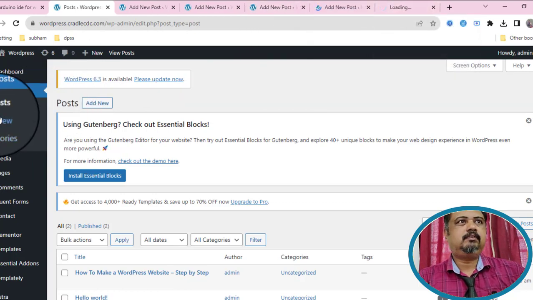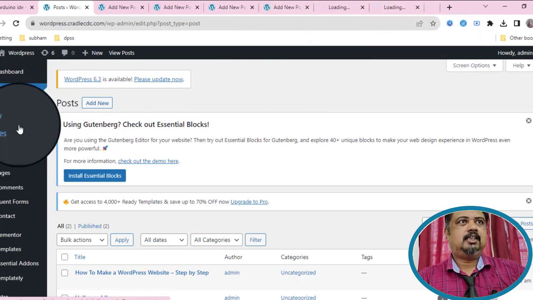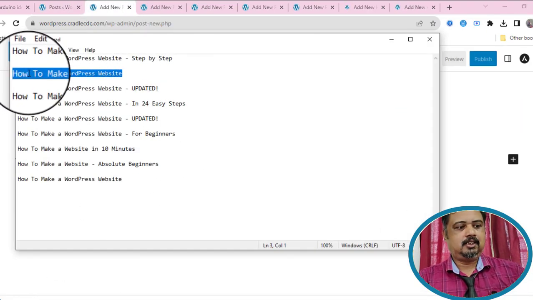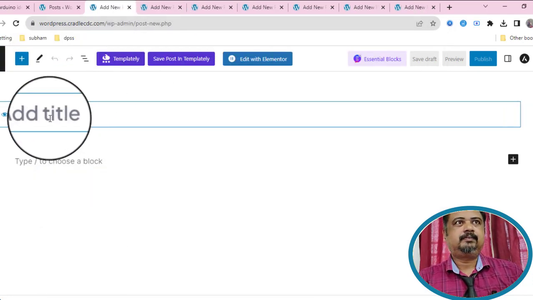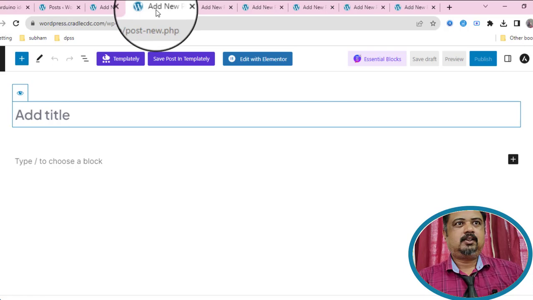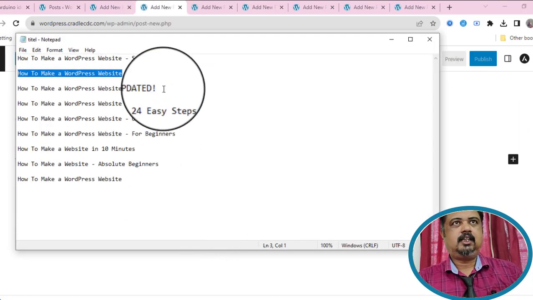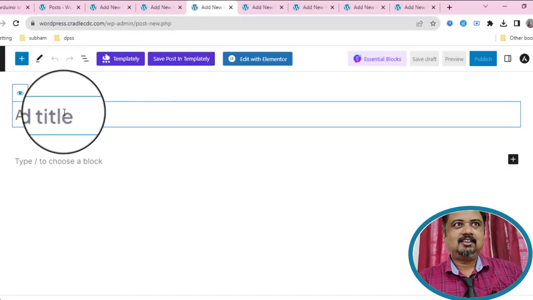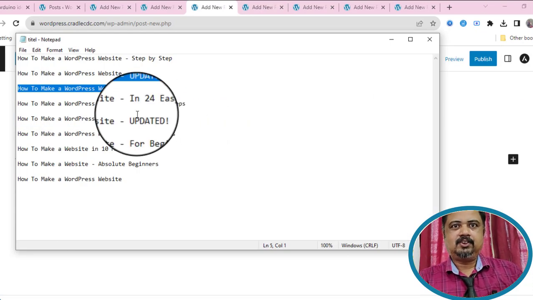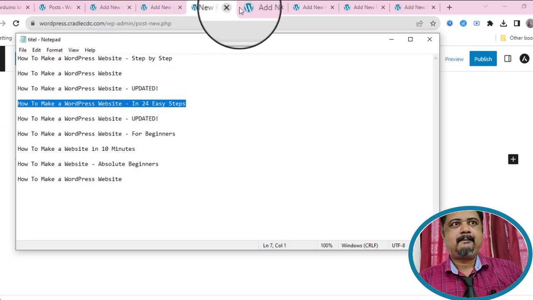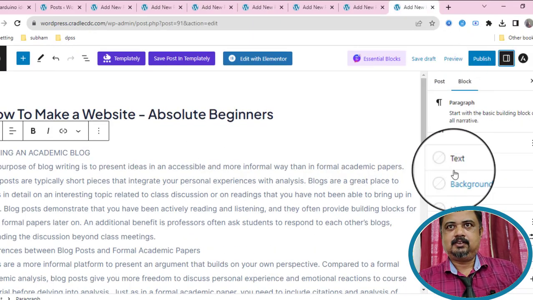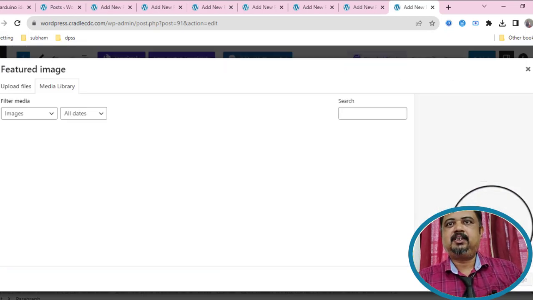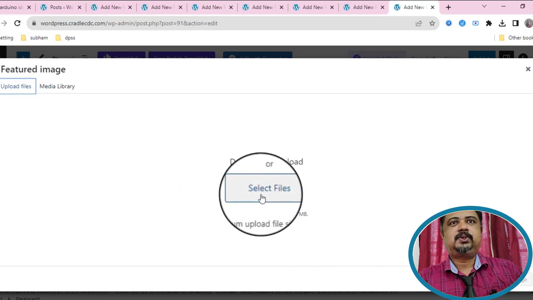1, 2, 3, 4, 5, 6 and 7, and we just copy paste our second heading here. Control C. Now third heading. Now we have to set feature image for every post.